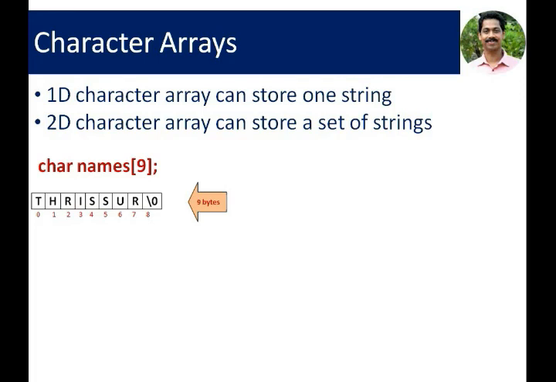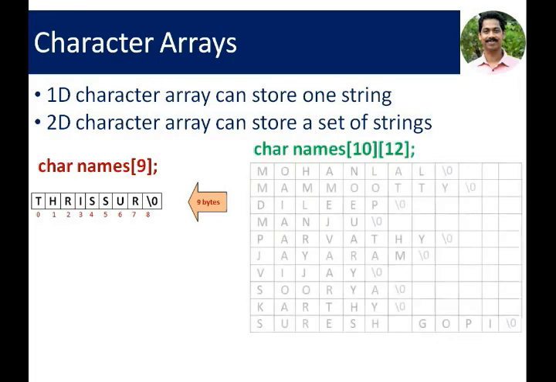To identify it as a single string, we should include a \0 in the last location of the array. It is a break for a string, the end of string character. The \0 is called end of string character. So the total size of this array is 9 bytes because every character needs 1 byte in memory.